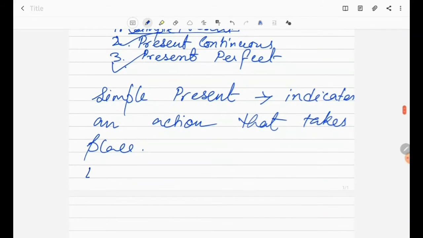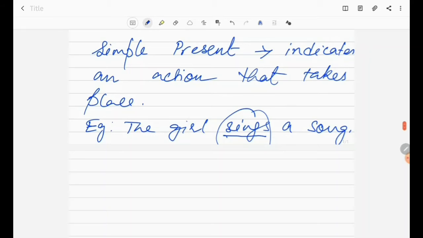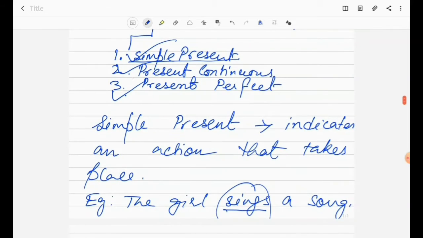Suppose, example, the girl sings a song. Here it is referring to an action which is happening right now. So what is the present tense in the sentence? Sings. It is the simple present tense. If you want to convert the sentence into a present continuous, how will you write?